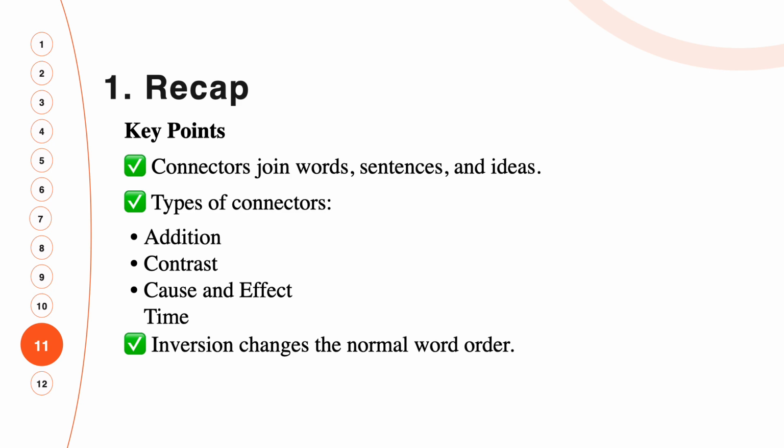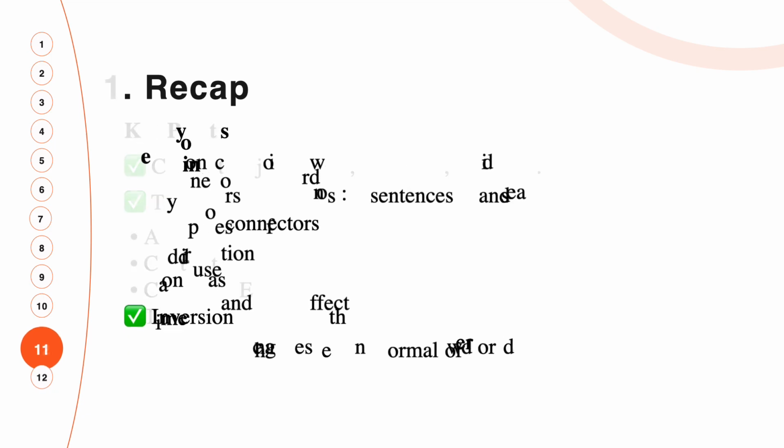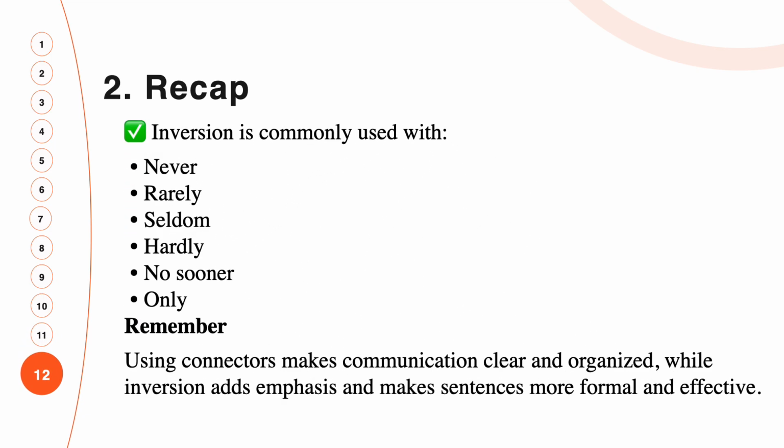Inversion changes the normal word order. The second point: inversion is commonly used with never, rarely, seldom, hardly, no sooner, and only.